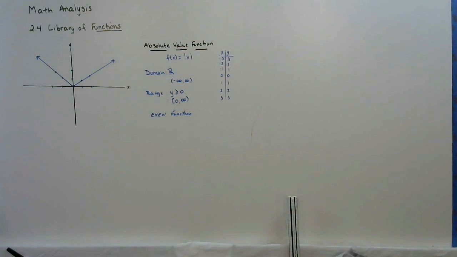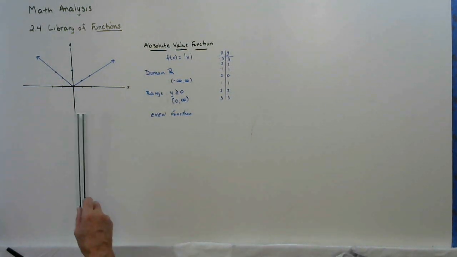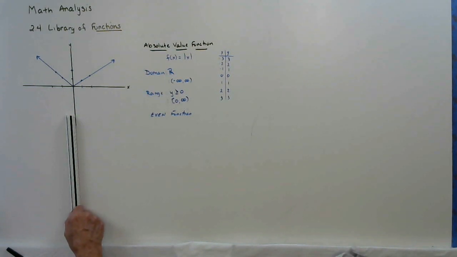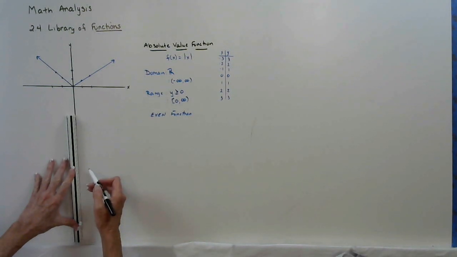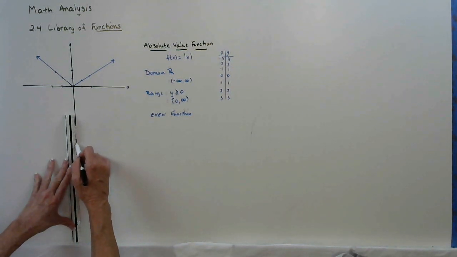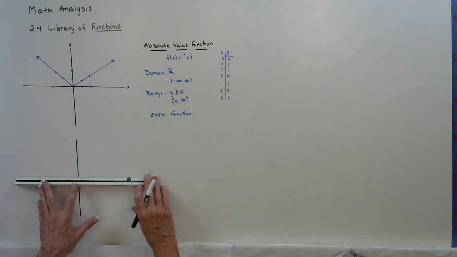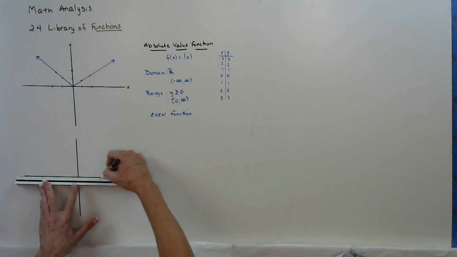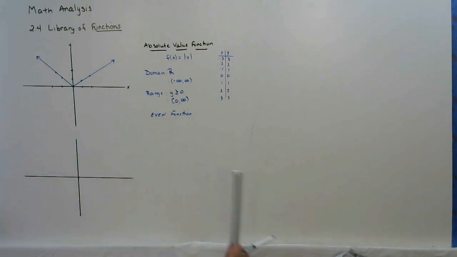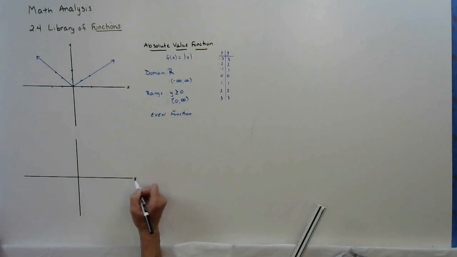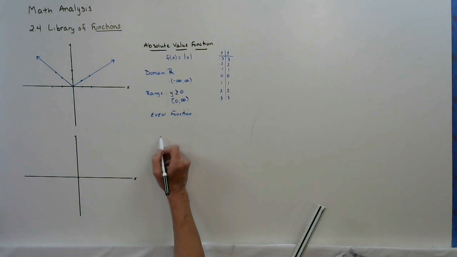All right, let's take a look at the reciprocal graph. And then we're going to spend half of chapter 3 looking at this graph. So we will examine it again later. We want to show you what the parent graph looks like now. Here's our domain. Here's our range. We're taking a look at the reciprocal function.